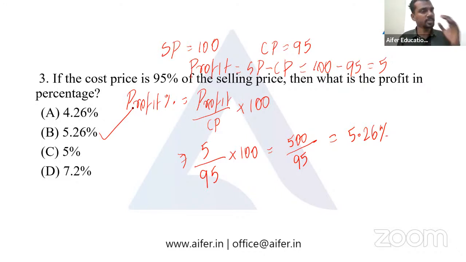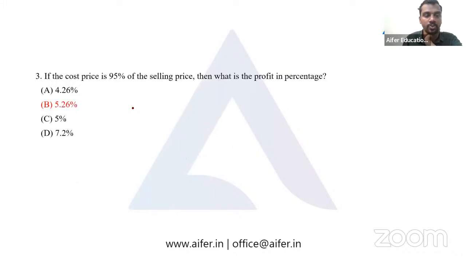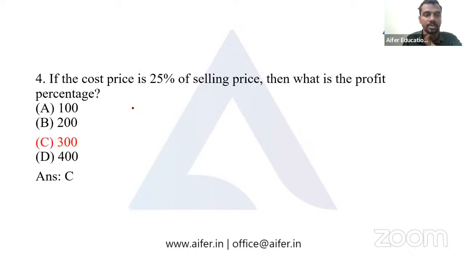What you can do is just put the selling price as 100, as we have done in this question. When they give you cost price as 95% of the selling price, we can put cost price equal to 95. When the selling price is 100 and they give you cost price is 30% of the selling price, we can put CP as 30. So we have CP as 95 and SP as 100, so 5.26 is the answer for this question.